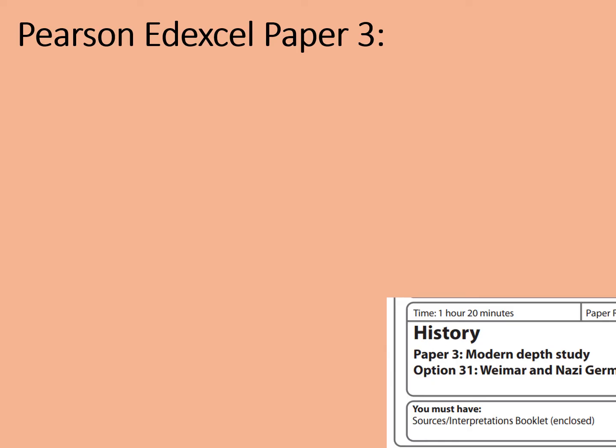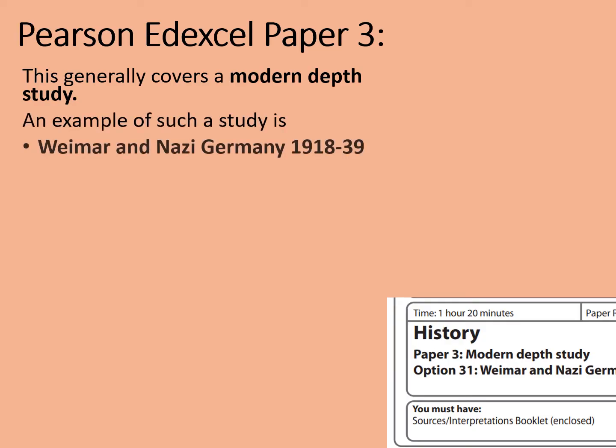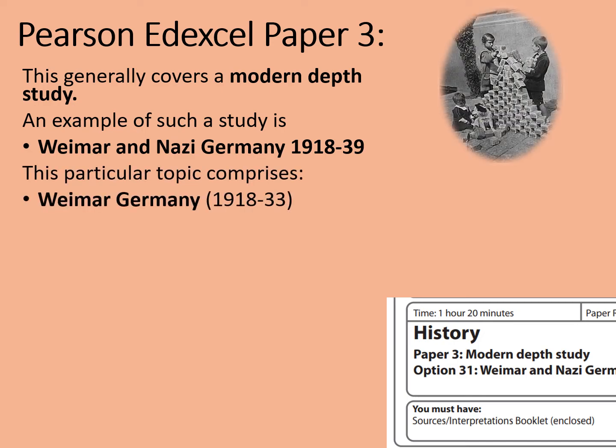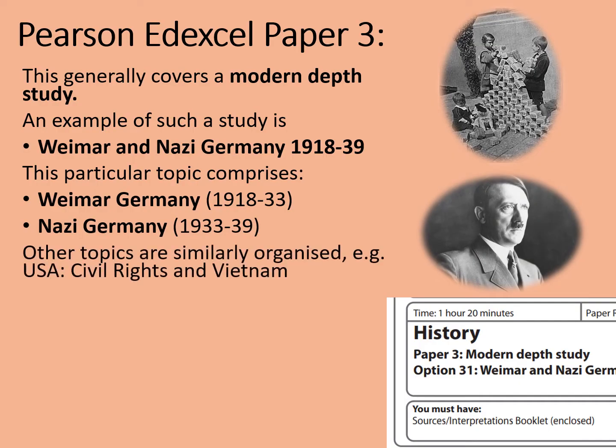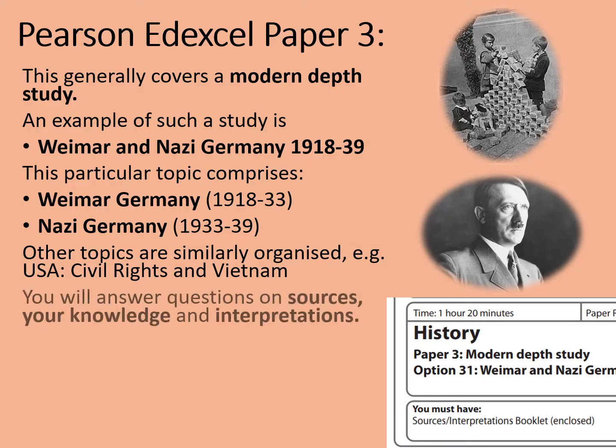Here's a reminder about what the Pearson Edexcel Paper 3 is all about. This paper generally covers a modern depth study. An example of such a study is Weimar and Nazi Germany 1918 to 1939. This particular topic comprises Weimar Germany 1918 to 1933 and Nazi Germany 1933 to 1939. Other topics are similarly organised, e.g. the USA Civil Rights and Vietnam topic, which is referred to as Conflict at Home and Abroad 1954 to 1975. That's the topic that I do with my students.